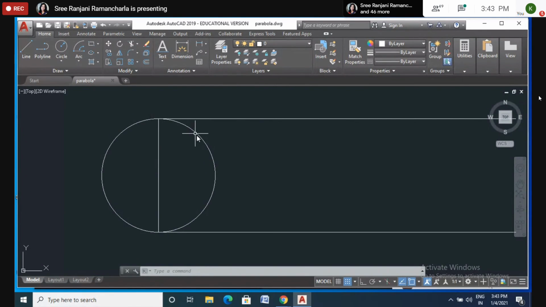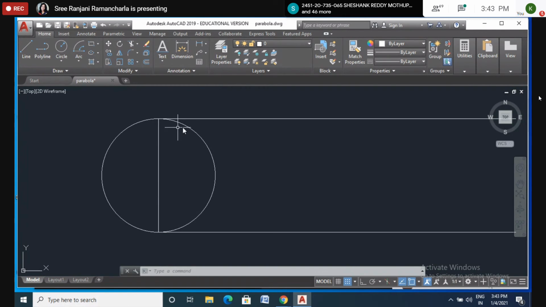Now draw the circle. Please draw this figure keeping your A4 size in a horizontal position, a little below, very near to the bottom edge of the page.